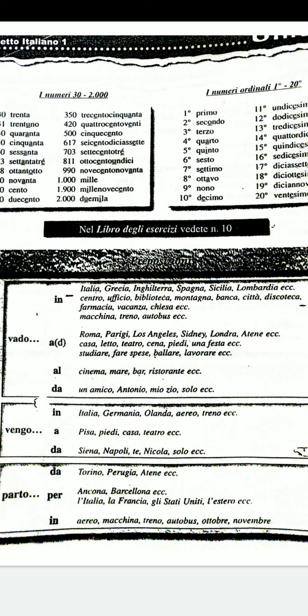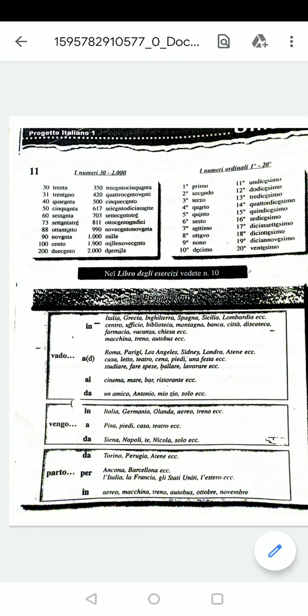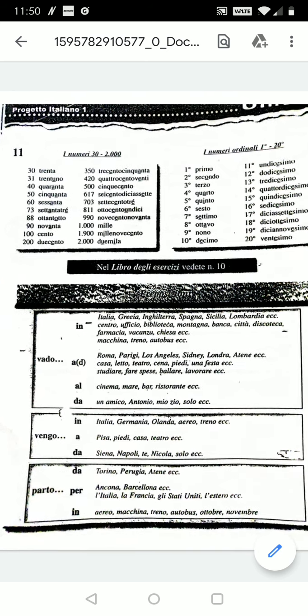So this was a very basic overview of the numbers, which is numeri ordinali, the ordinal numbers, and the prepositions. So I hope this video helps in your comprehension and in your learning of the Italian language.